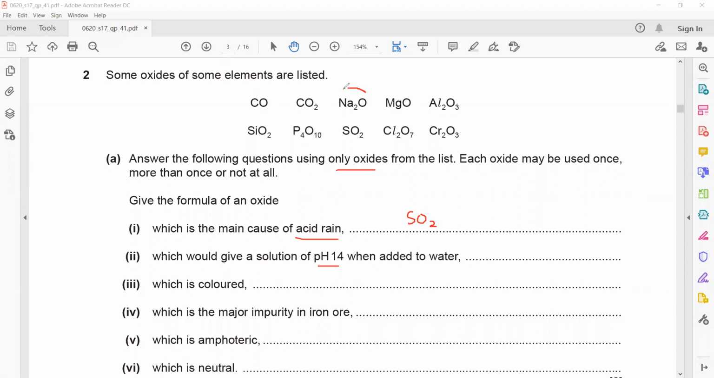Which oxide would give a pH of 14 when added to water? That makes a strong alkali. Metal oxide or basic oxide, so sodium oxide, when it dissolves, will form an alkaline solution of sodium hydroxide, which will make a pH of 14, meaning strong alkali. Which is colored? To be colored, there should be a transition element. So which oxide contains a transition element? This is the only oxide which contains a transition element: chromium(III) oxide, Cr2O3. The major impurity in iron ore is sand, or silicon(IV) oxide.